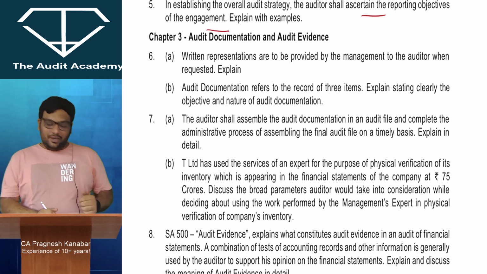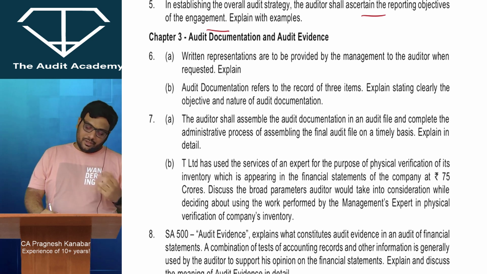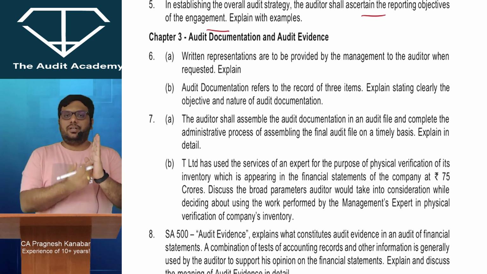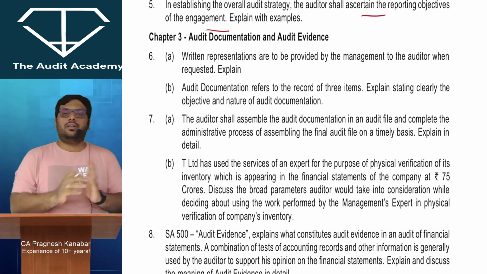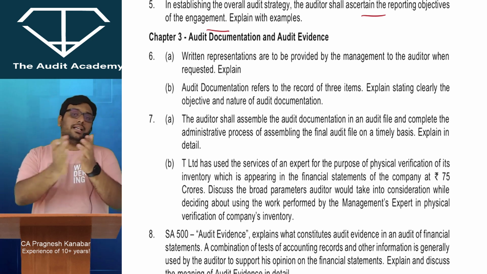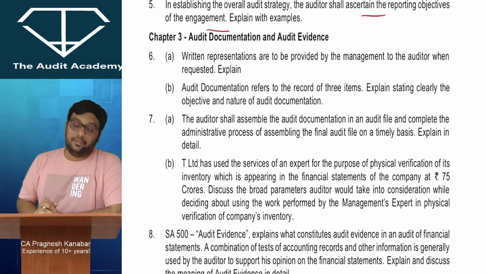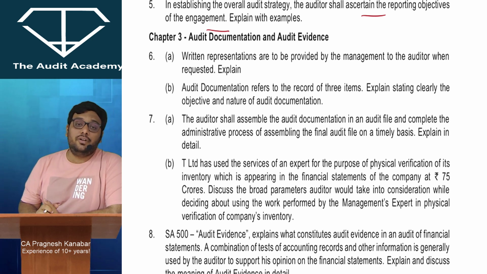Audit documentation and audit evidence. Written representations are to be provided by the management to the auditor when requested. A written representation is a written document signed by the management and addressed to the auditor on various matters, where we ask management to confirm that they have fulfilled their responsibilities, as agreed in the letter of engagement. So it acts as supporting evidence also for various matters.